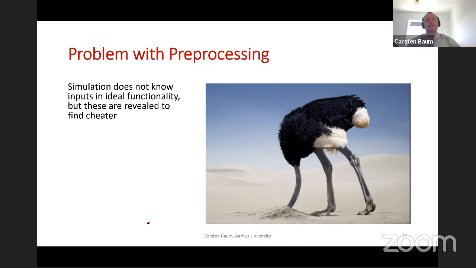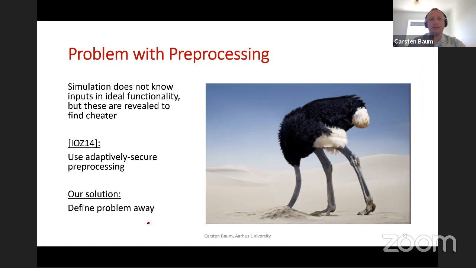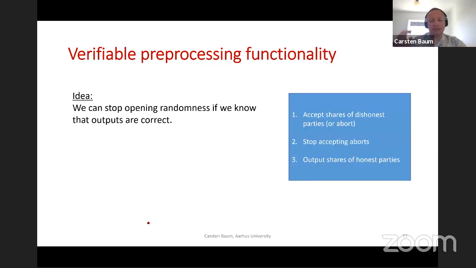In IOZ, they solved this problem by using adaptive primitives, and then you can easily equivocate. But as I mentioned, it's going to be very inefficient. Our solution is to define the problem away. We realize that once we know the preprocessing is done correctly, you don't have to reveal the outputs of honest parties anymore.